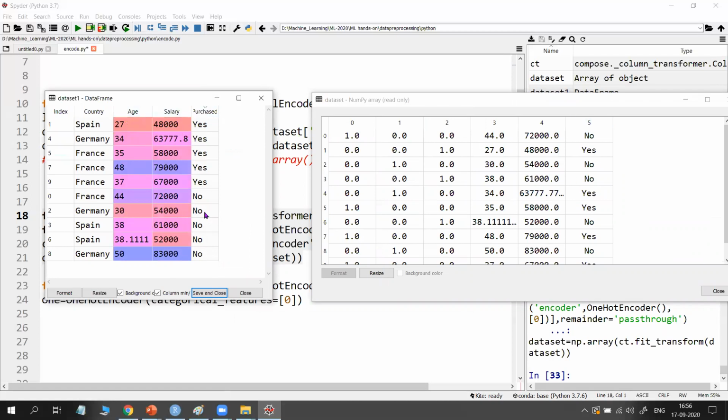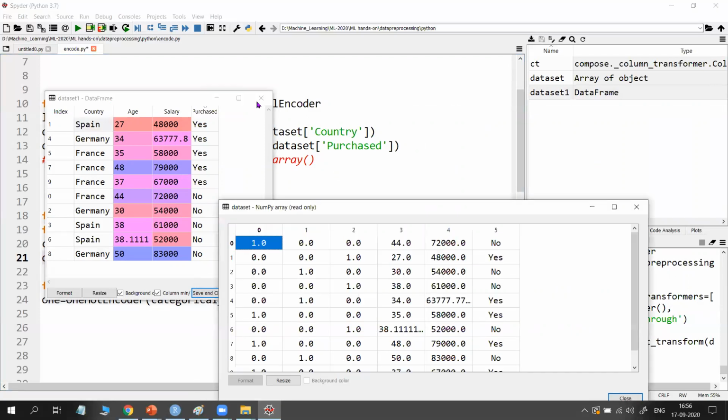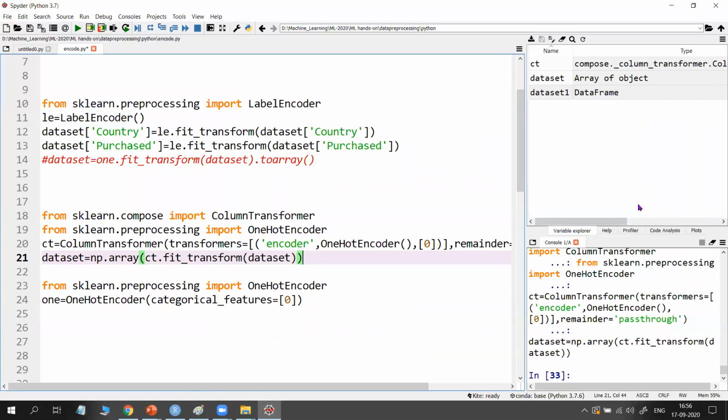Before that, this is the salary. It's not changed. And coming to the next one is 44. All this is age. Age is also not changed. But in the place of these 3 countries, 3 columns are created. One is for France, another is for Germany, another is for Spain. If it is true, it means that particular country is there. That is the meaning. Why did this happen? Because I applied it to the 0th column in my actual data set. This is the 0th column.